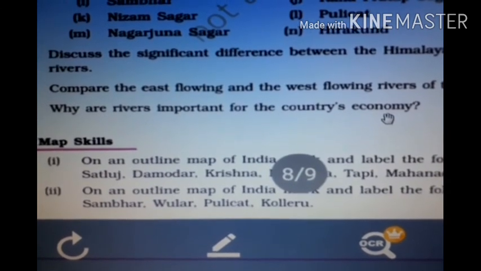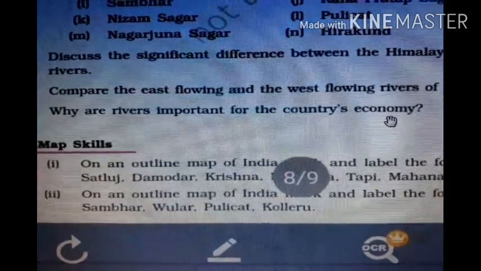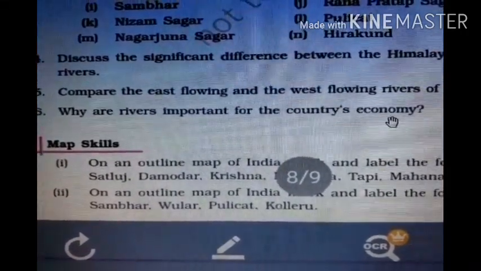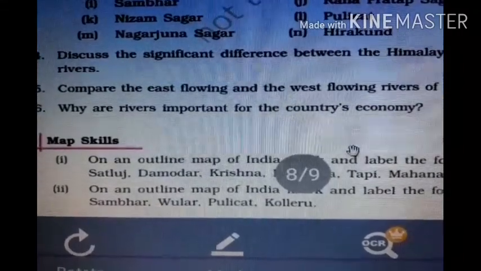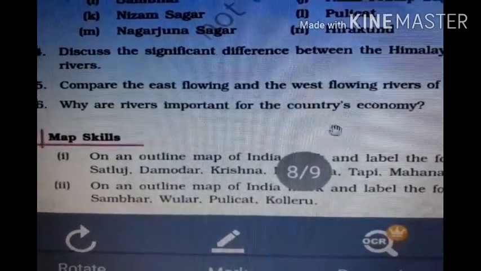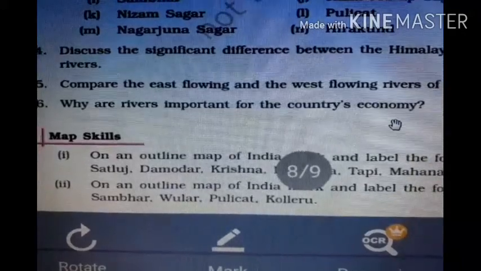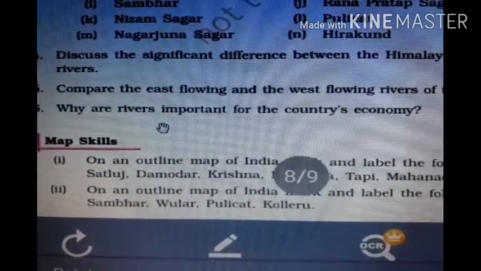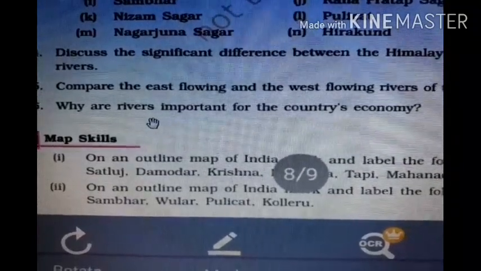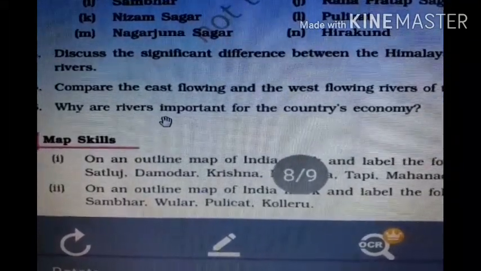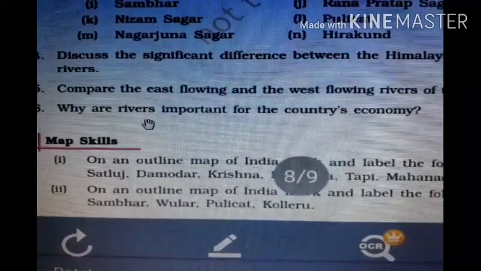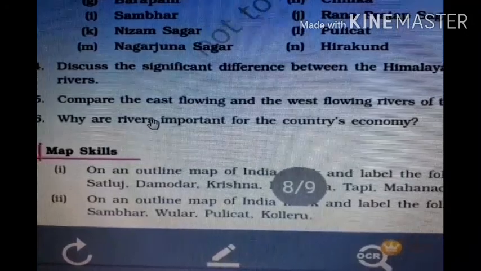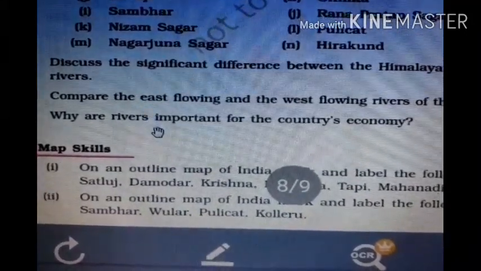So in this way you can write this answer and give other examples also. The progress or economic growth of the country mainly depends on the rivers, water availability, and different projects working based on water availability or the force of the waters, like a river moving with high speed. It is useful in hydropower generation, etc.